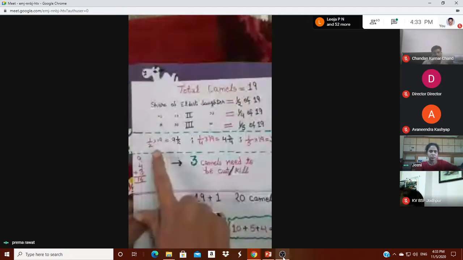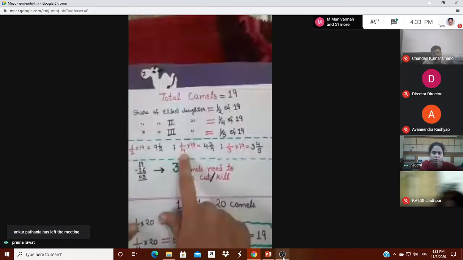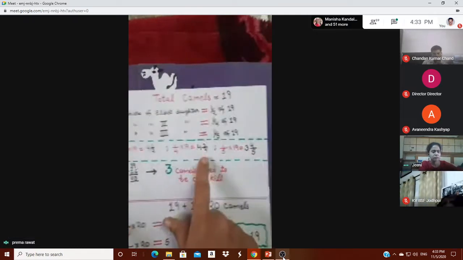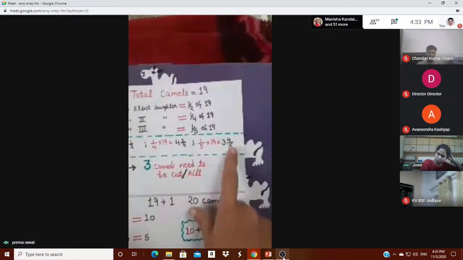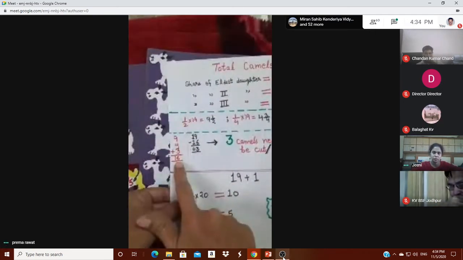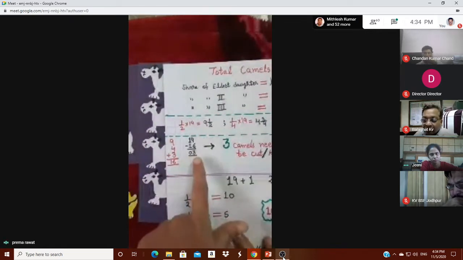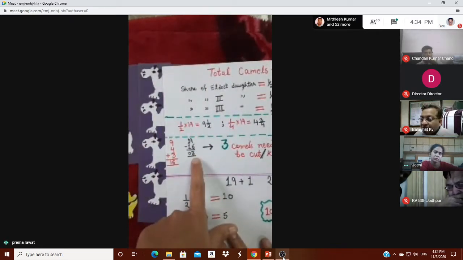Half of 19 is 9 1/2, 1/4 of 19 is 4 3/4, and 1/5 of 19 is 3 4/5. It means 9 plus 4 plus 3, total is 16. Sixteen camels we can distribute easily, but the problem is with the remaining 3 camels.